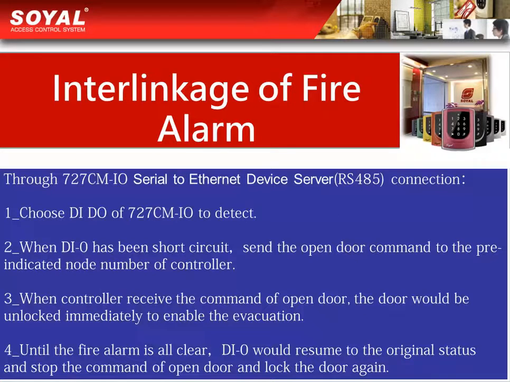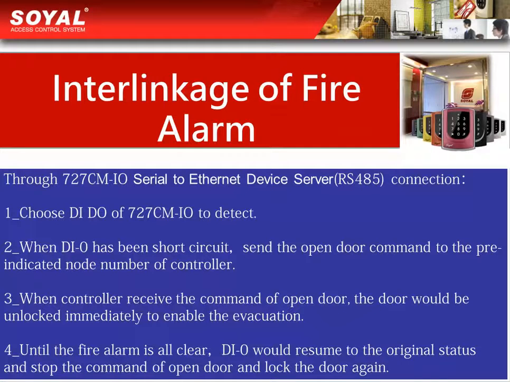Through 727CMIO serial to Ethernet device server connection. First, choose the IDO of 727CMIO to detect. Second, when the IDO has been short-circuited, send the open door command to the pre-indicated node number of controller. Third, when controller receives the command of open door, the door would be unlocked immediately to enable the evacuation.